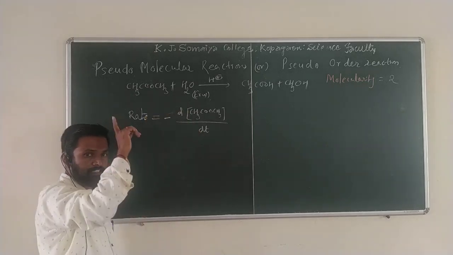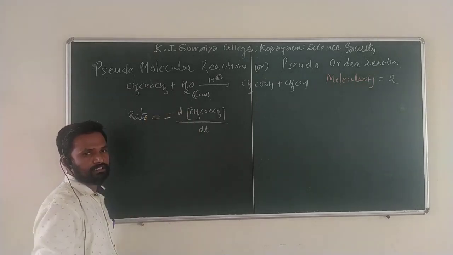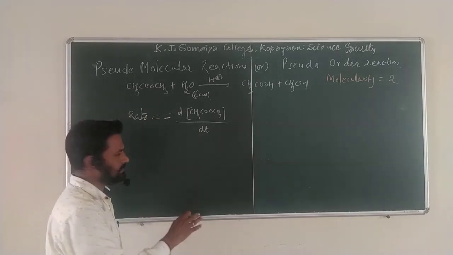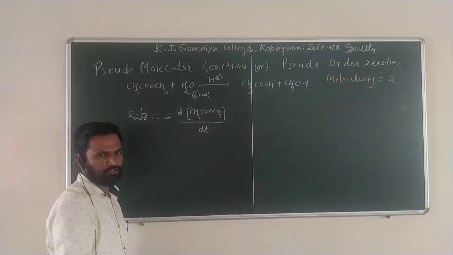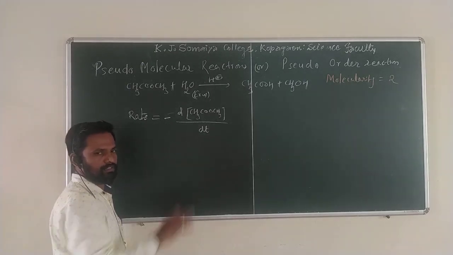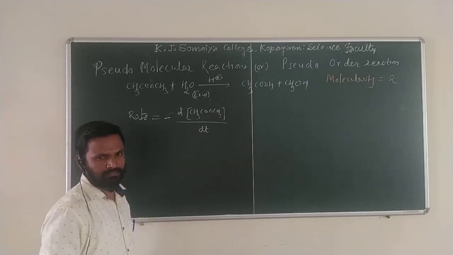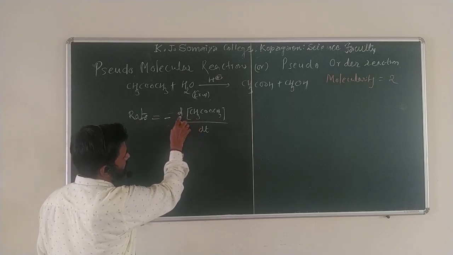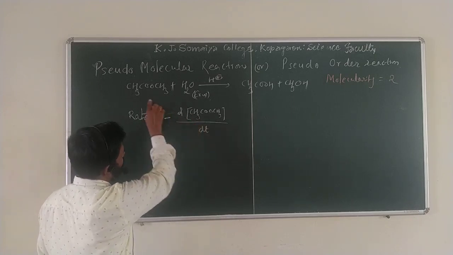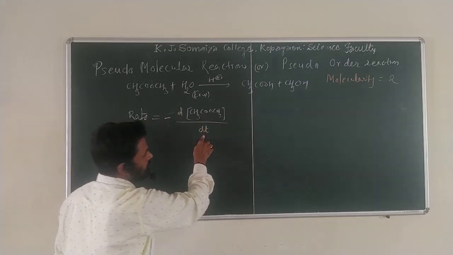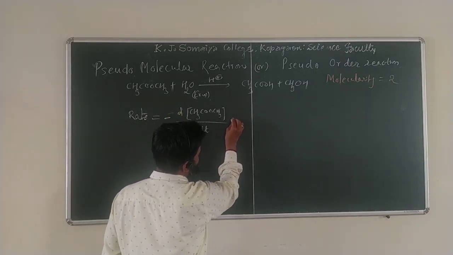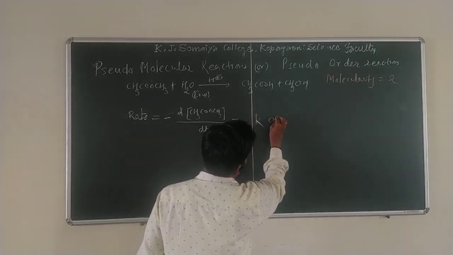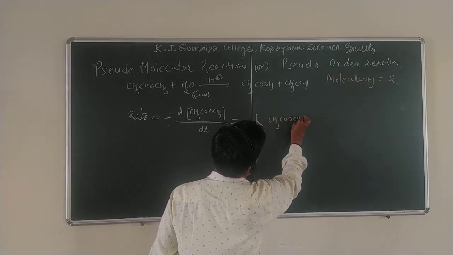As we studied in the first lecture, what is the rate? Rate is the decrease in the concentration of reacting molecules or the increase in the concentration of product molecules. If you put the negative sign, it means the decrease in the concentration on the reacting side. If you put the positive sign, that is the increase in the concentration on the product side. So I write here: rate equals minus d of the concentration of methyl acetate with respect to dt, is equal to, just observe, k into the concentration of CH3COOCH3.